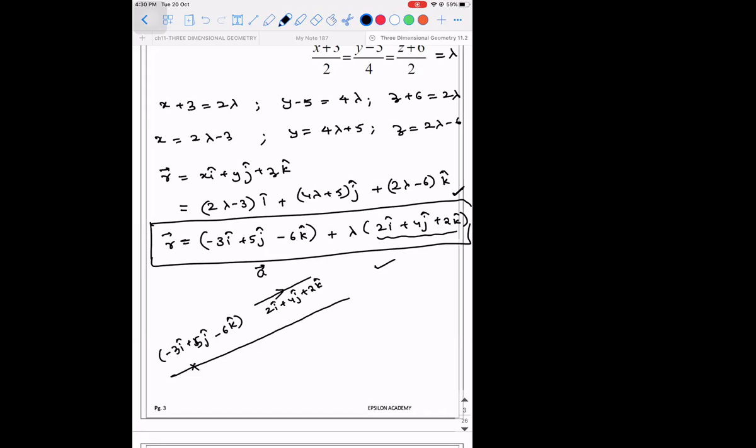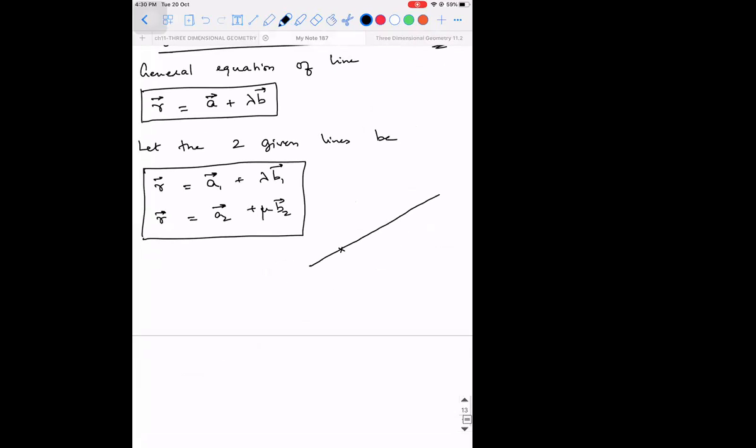I hope you're able to visualize it diagrammatically, right? So this is b vector and this point is a. In a similar way, if this is line 1, can I say that this is a1 vector, the position vector of A, and it will be parallel to a vector which is b1 vector?